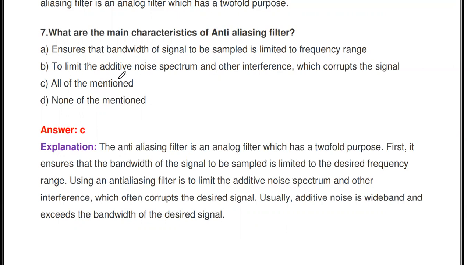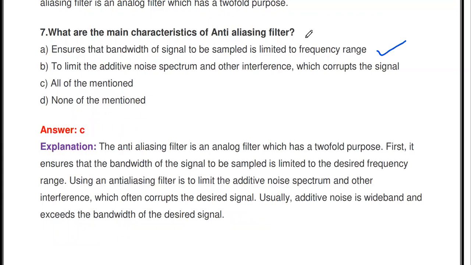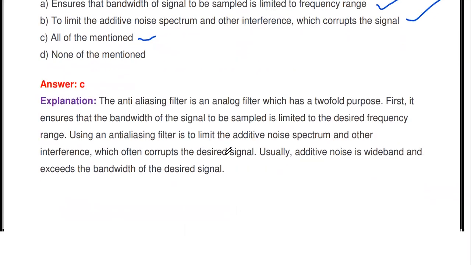To limit the additive noise spectrum and other interference which corrupts the signal: all of the mentioned, none of the mentioned? So all of the mentioned is correct. This anti-aliasing filter is used to first limit the bandwidth of the incoming signal. If you are using this anti-aliasing filter, we will not get any aliasing effect in the output of the sampled signal. So both are correct, so C is the correct answer.